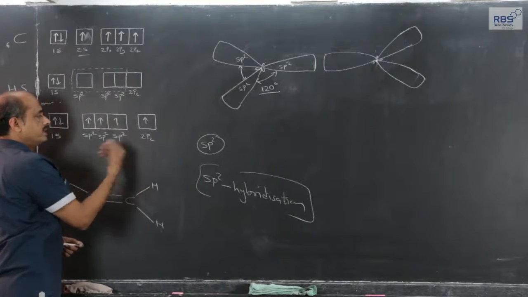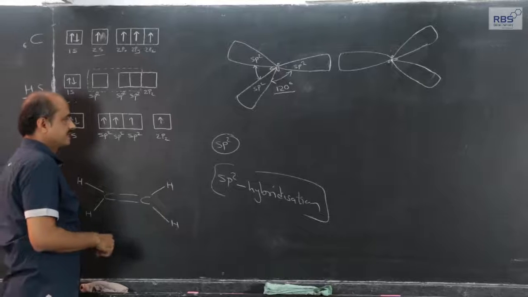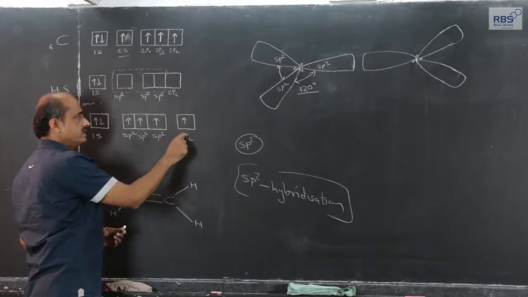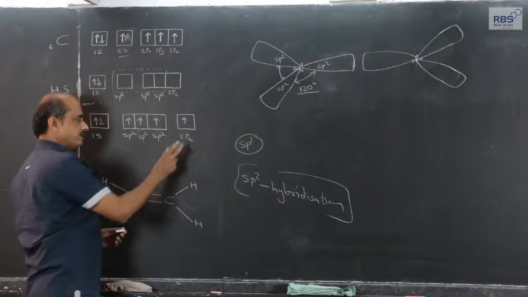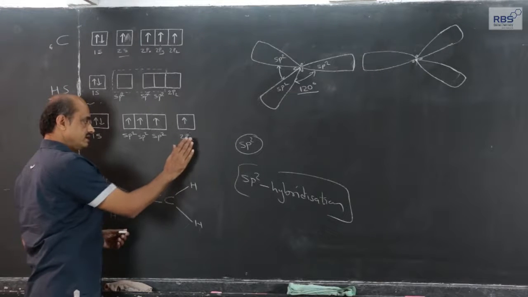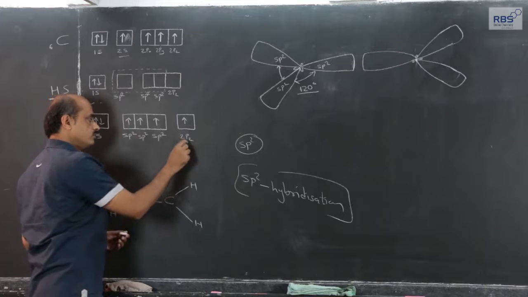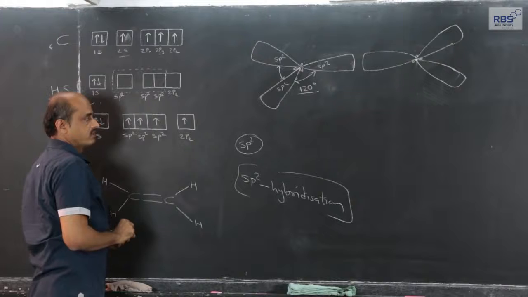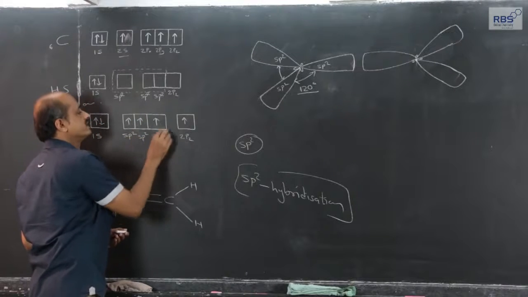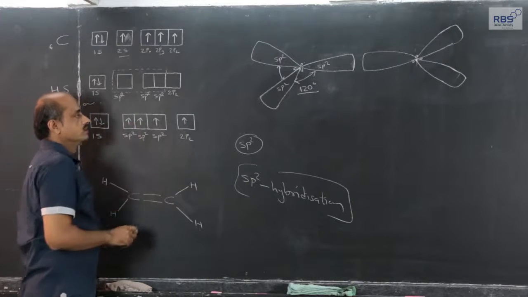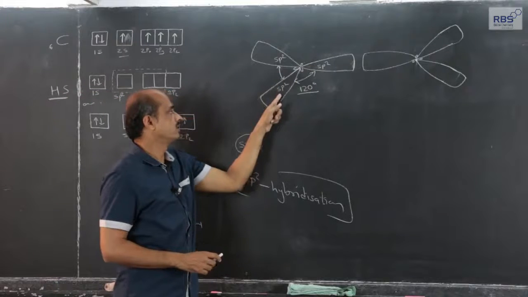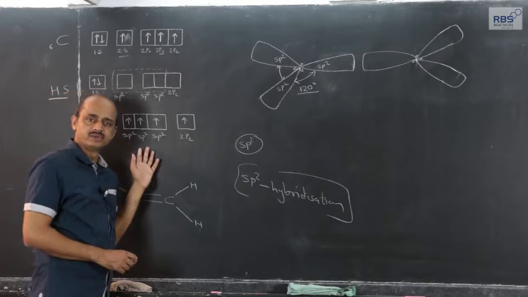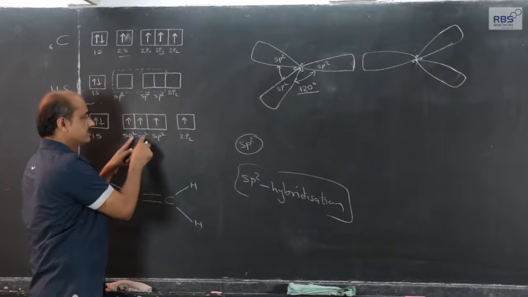How should this be oriented in space? Again the same logic. This should be oriented in space in such a way that its sub-energy level is fixed, its shape is fixed, but how should this be oriented with respect to these three? Just now, what we have considered is how these three should be oriented in space. These three should be in a plane making an angle of 120, then and then only there will be minimum repulsion, maximum symmetry among themselves.